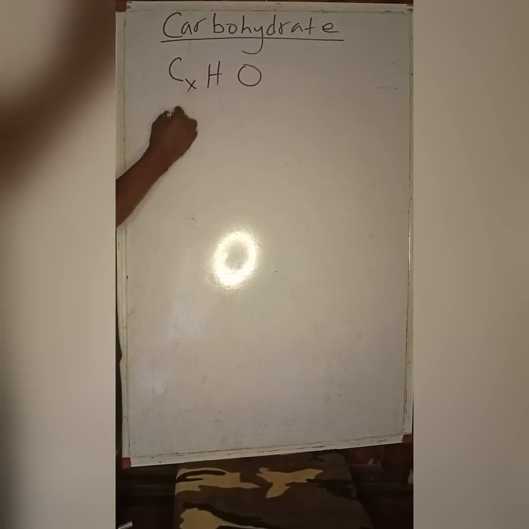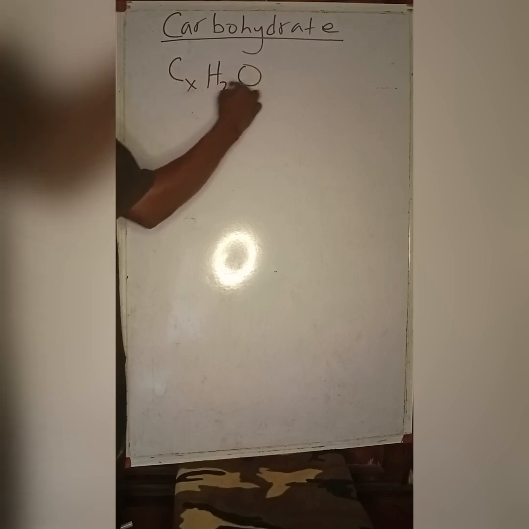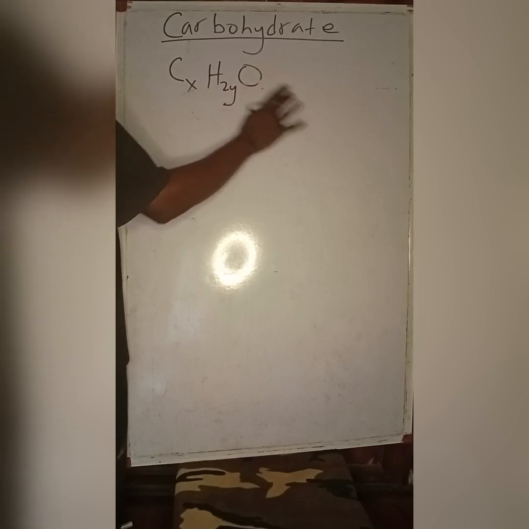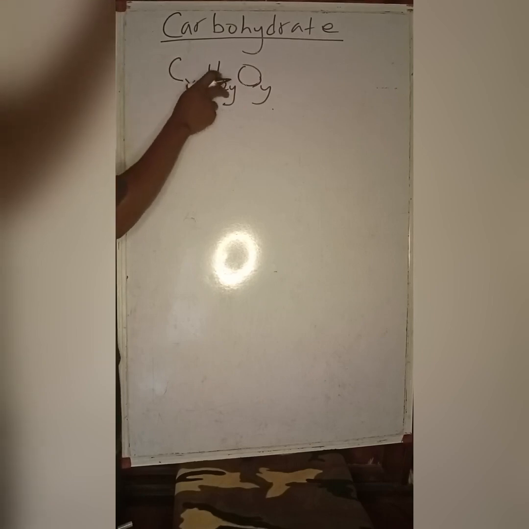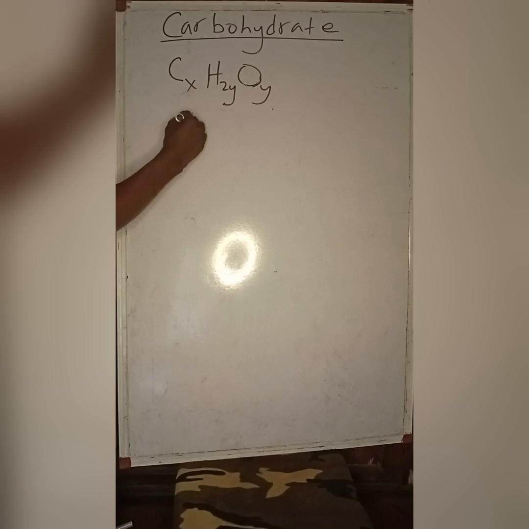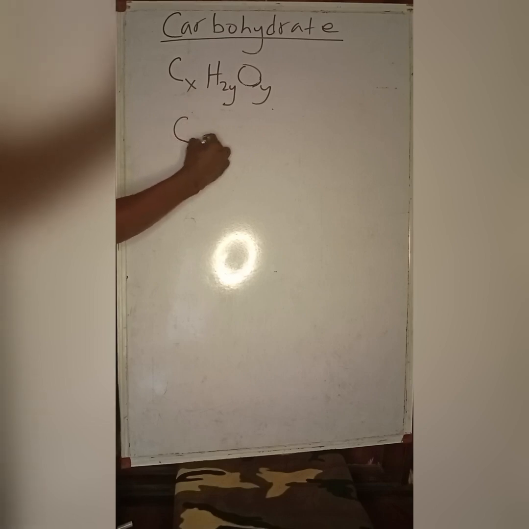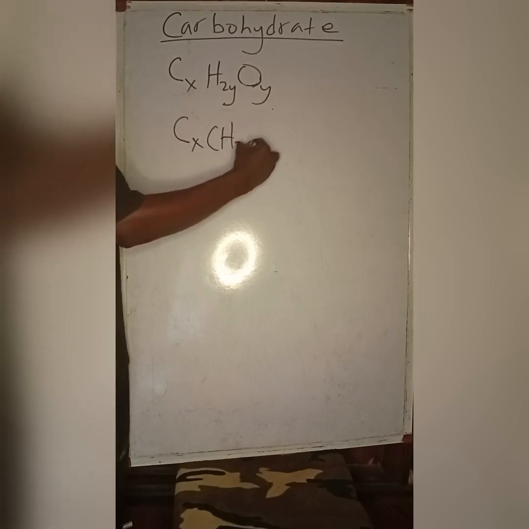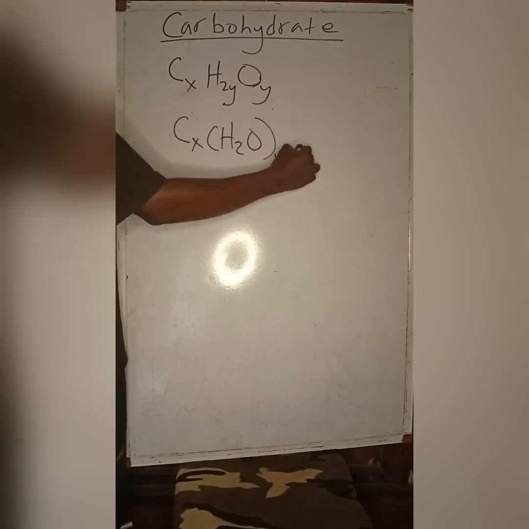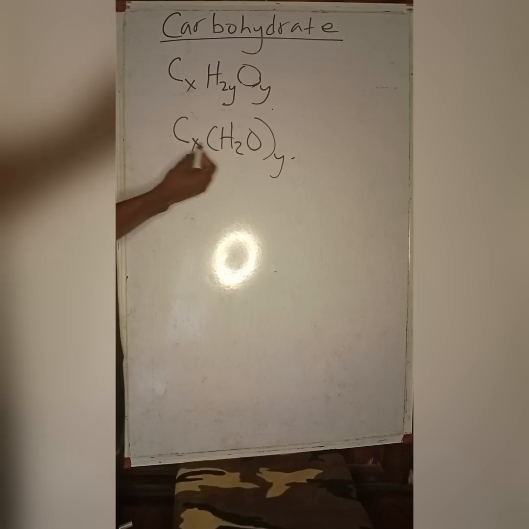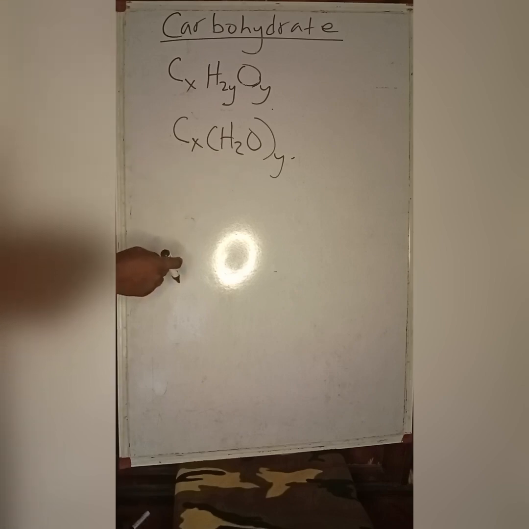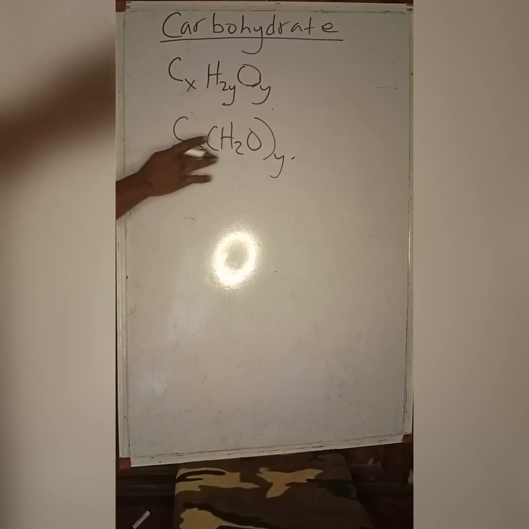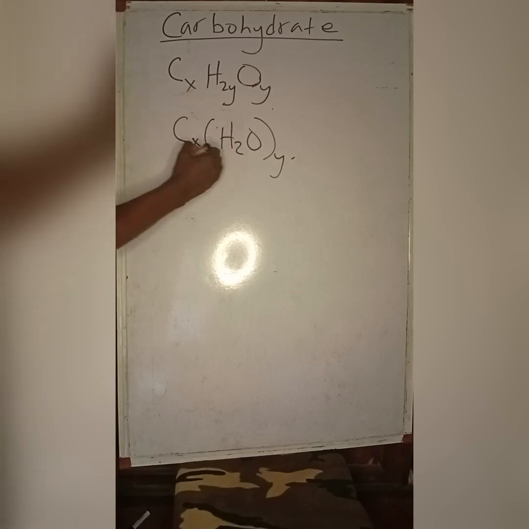Usually CxH2yOy. Many traditionally have defined carbohydrate as a hydrate of carbon, or carbon that is hydrated. Looking at the formula aspect, it is correct, but that's not what carbohydrate usually is.